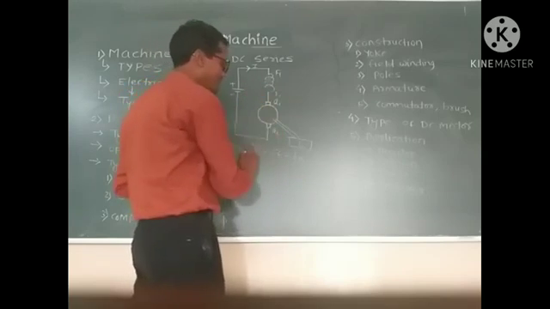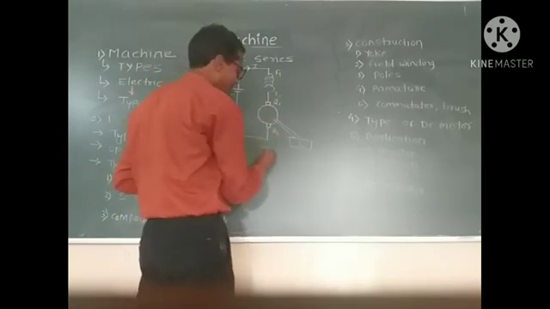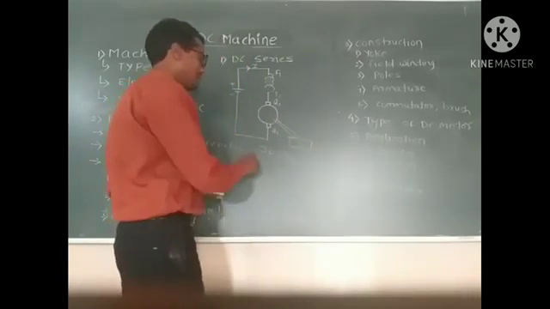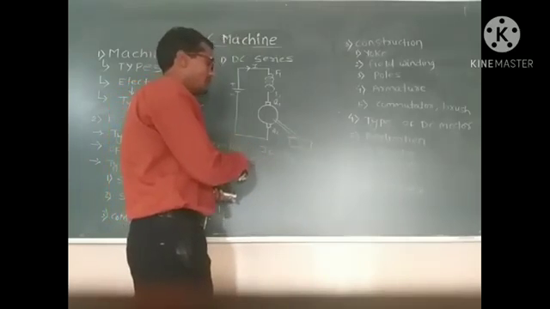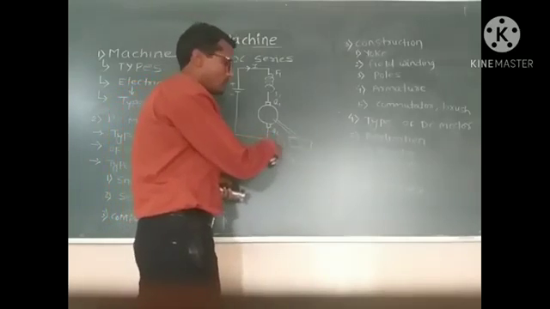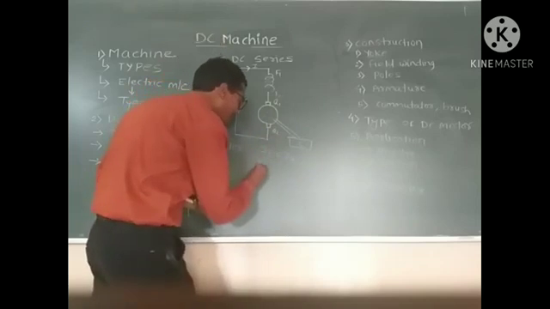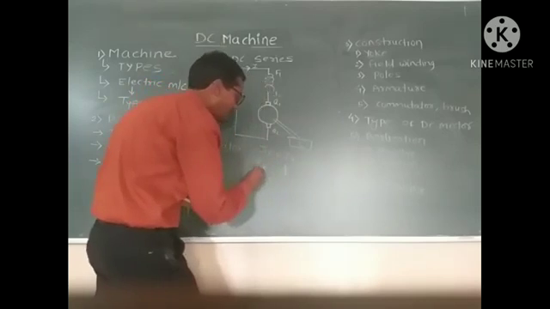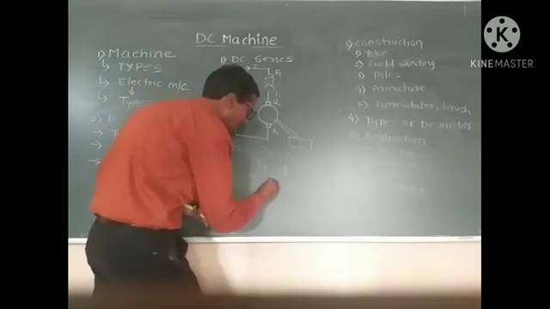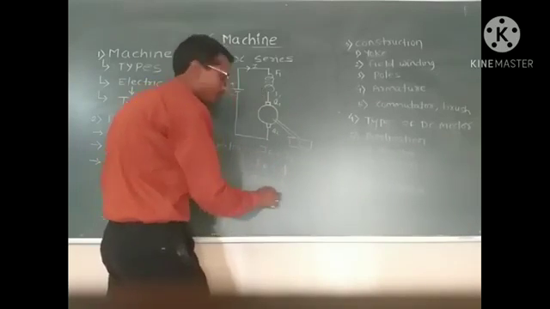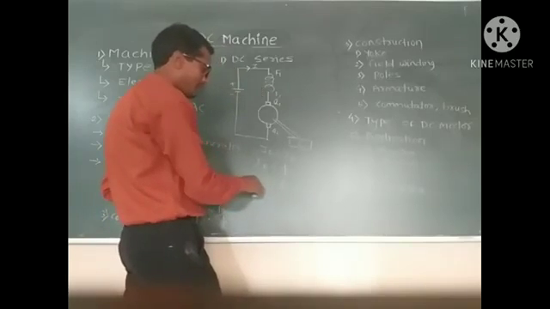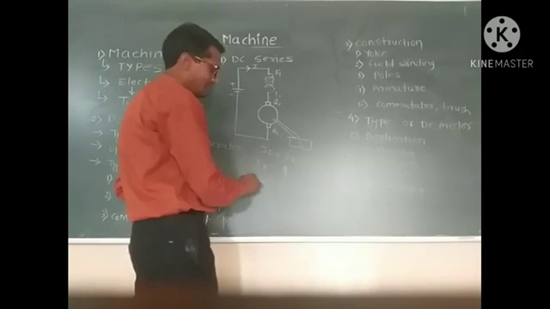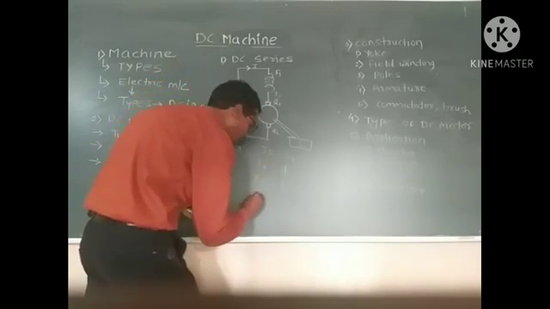Both the currents are the same, that is I equals IA. That means the flux totally depends upon the load current. The flux depends upon the field current, and the field current equals the armature current. That means the flux depends upon the load current.